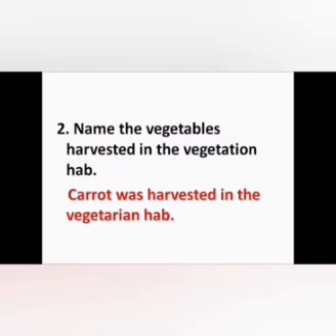This is second question. Name the vegetables harvested in the vegetation hub. Carrot was harvested in the vegetation hub. Yes. There is an argument between Grandpa and Arivamati. Grandpa tells that carrots, vegetables and fruits are not real. So, the vegetable harvested in the vegetation hub is carrot. Very good children.